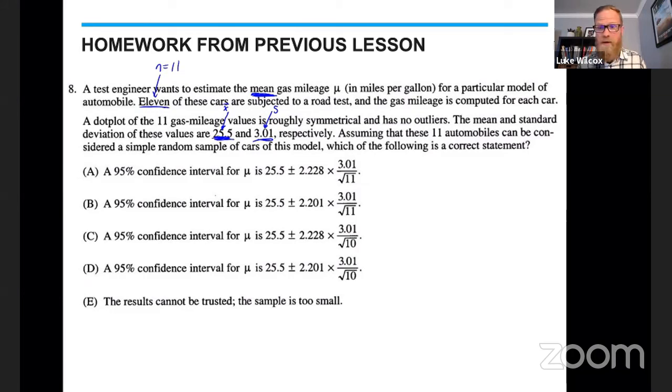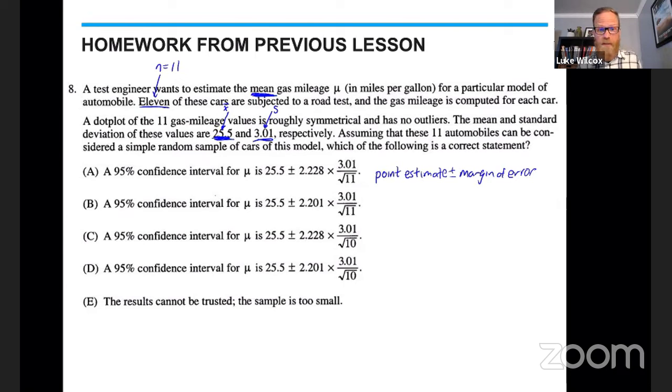And very clearly, when I look at the answer choices here, they're wanting us to think about calculating a confidence interval here for the mean gas mileage. And so I'm going to remind you of a couple of general formulas that are always true for any confidence interval that we're trying to calculate. The first of which says that the general way you construct a confidence interval is to take some sort of guess, which we call our point estimate, and then to add and subtract a margin of error to account for